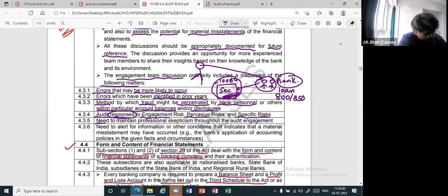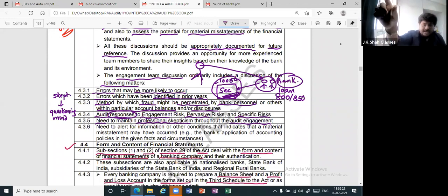Next, need to maintain professional skepticism throughout the audit. Now, what do you mean by professional skepticism? Skepticism is a questioning mind. That is the meaning of skepticism. For a simple example, whenever you are checking anything, you should have a questioning mind. When you get anything and you think there is a doubt, then you ask questions. Why this, why this, why this? Ask that to the management till the time they clear it. That is the meaning of professional skepticism. Now do you understand? Okay.